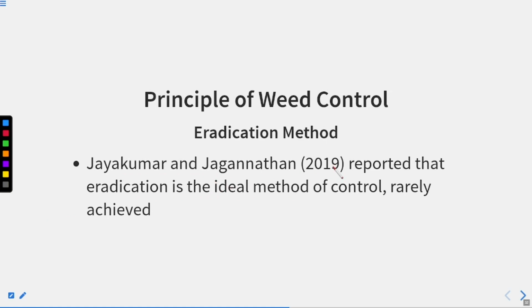Jayakumar and Jagannathan 2019 reported that eradication is the ideal method of control, but rarely achieved. It is rarely achieved that no weed can be reintroduced, because sometimes the rhizome or other perennating structures of the weed can be left. Even if you take out the weed plant, its seeds can drop in the soil, and with proper availability of water they can regerminate and give rise to a new weed plant.